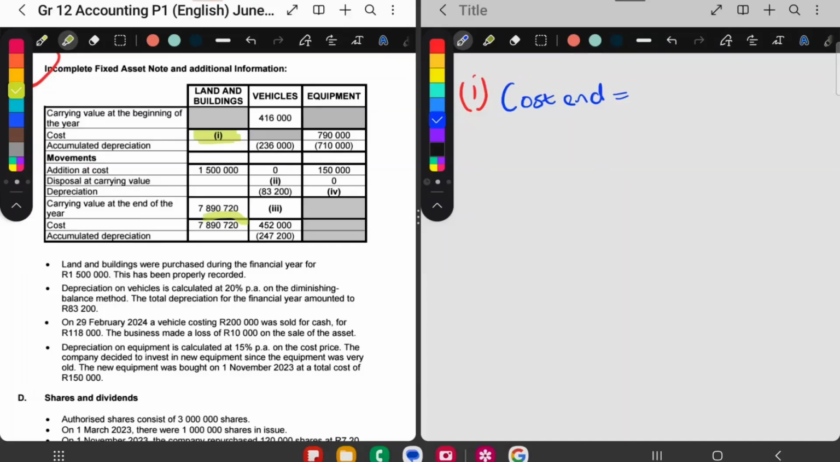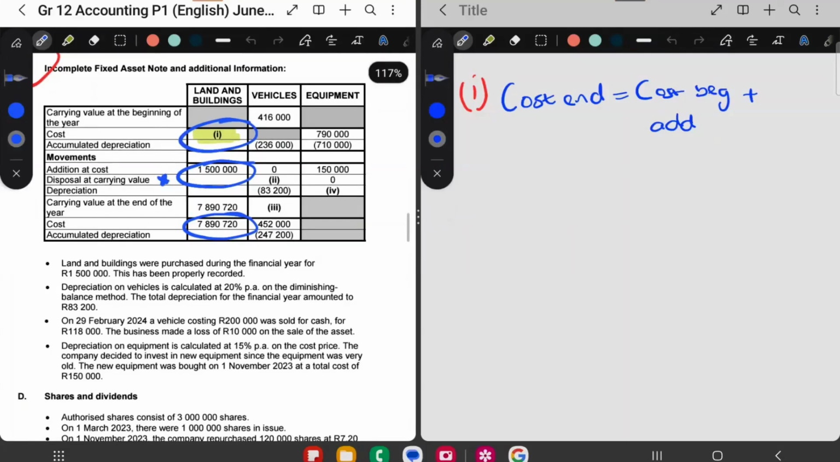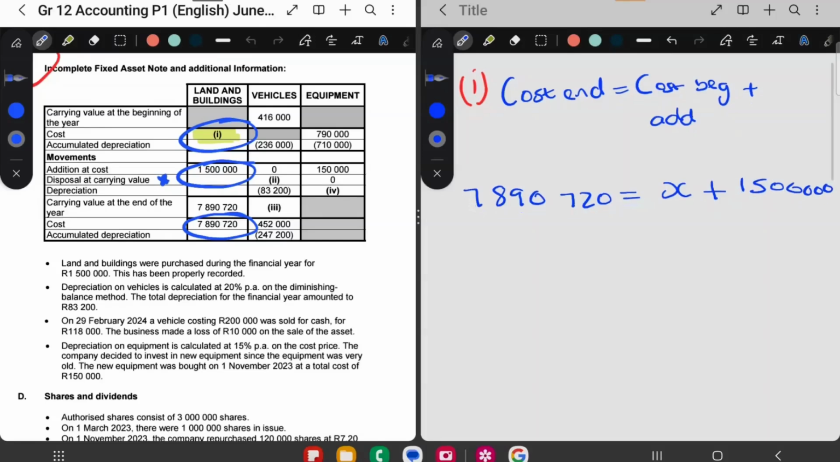So cost price at the beginning of the year is missing. Okay, so I know this cost at the end year is equal to the cost at the beginning plus additions. So plus additions. Because there's no disposal. So let's fill in what we have. Our cost at the end is 7,890,720. So that cost at the end is equal to cost at the beginning. So I don't know what that is. I'm going to make it X. I don't know what X is. Plus my additions, which is 1.5 million.